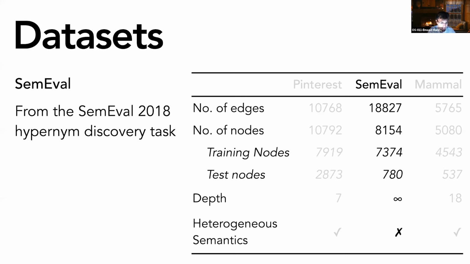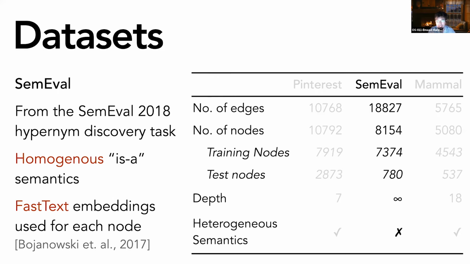The second data set is an automatically constructed taxonomy that was used in the SemEval hypernym discovery shared task. Importantly, this taxonomy was automatically constructed and validated by humans. It was not curated by taxonomic experts to serve any specific business need. So that makes it very different from the Pinterest taxonomy. It has homogeneous edge semantics, and we use the fastText embeddings for each node as their feature vectors.